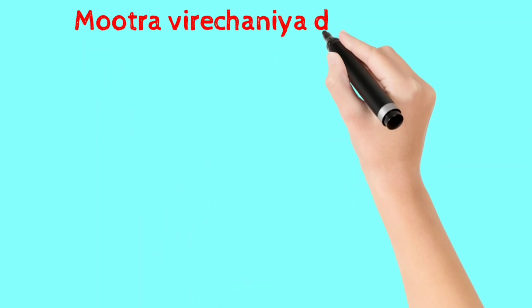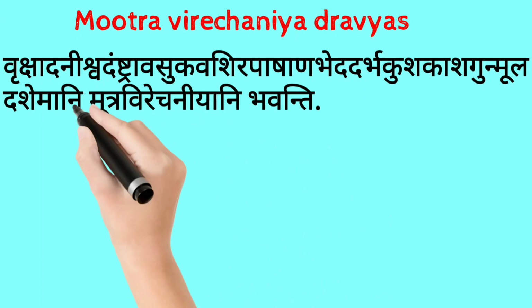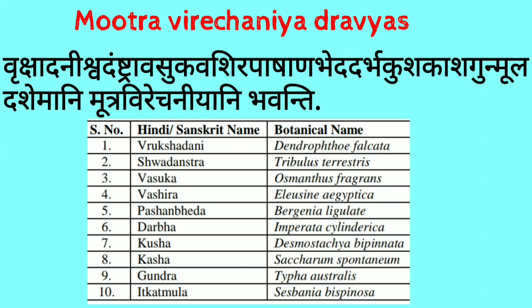The concept of diuretics can be correlated with the Mutra Virechaniya Dravyas, which include Vrukshadani, Swadamshtra, Vasuka, Vashira, Pashanabeda, Darba, Kusha, Kasha, Gundra and Niktamola.